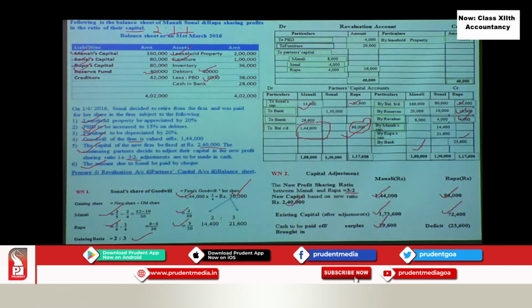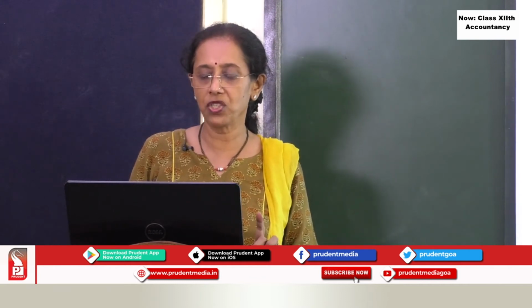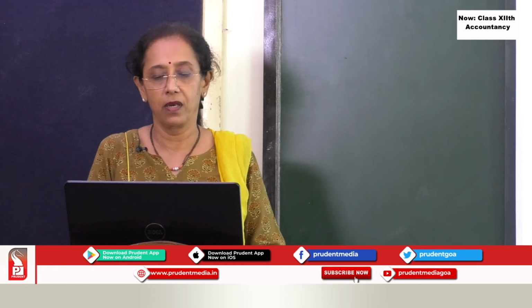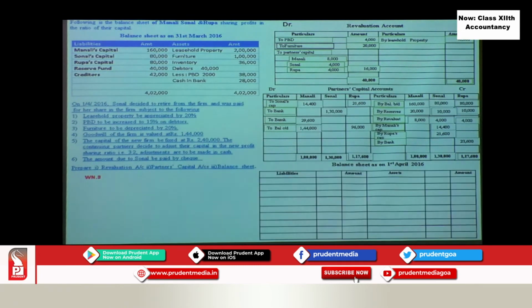And now we have to prepare a balance sheet. So let us see now the balance sheet of the new firm. How do we record the balance sheet of the new firm? Up to here we have done all the capital accounts are closed, then the revaluation account is closed. So now let us prepare the balance sheet of the new firm. One by one we will take up the items in the balance sheet. The balance sheet has liabilities and assets. So let us start with the liability side.